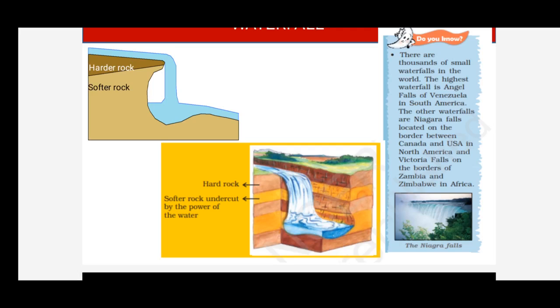It's very interesting, no? Niagara Falls is in between what, children? Canada and USA. Whereas Victoria Falls is in between Zambia and Zimbabwe. It is in Africa. Okay, so Victoria Falls is in Africa, Niagara Falls in USA and Canada. Fine, children. So let's go ahead.